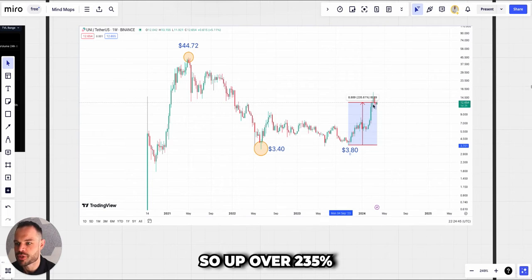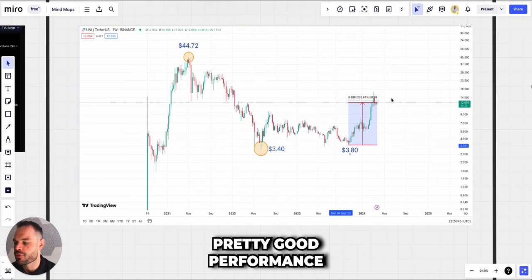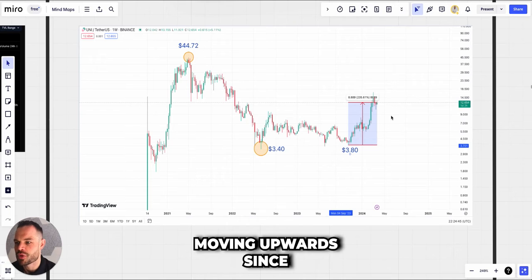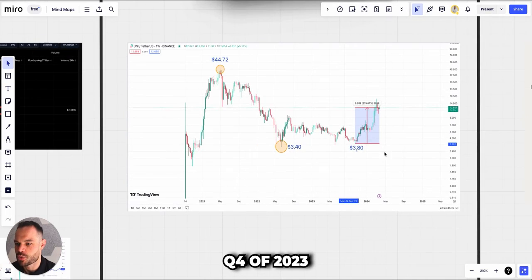So up over 235%, pretty good performance. That is probably better than the market average since October of 2023, but it's definitely moved in tandem with the rest of the market, moving upwards since Q4 of 2023.